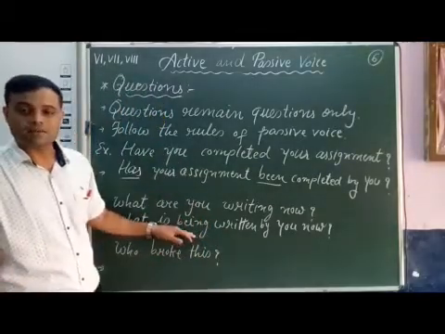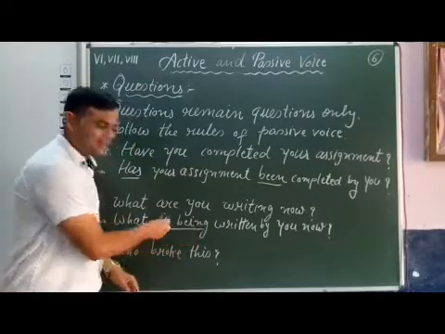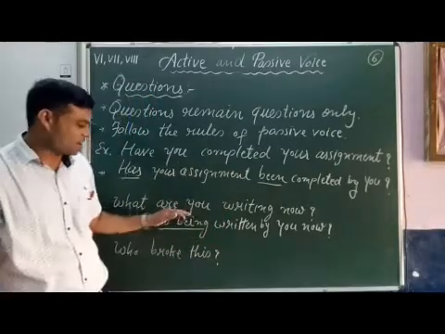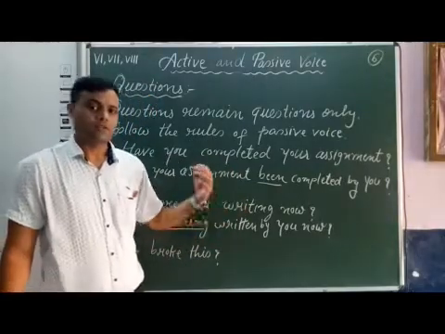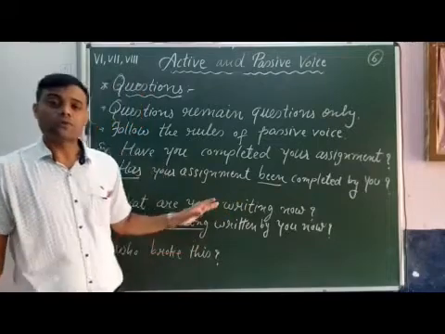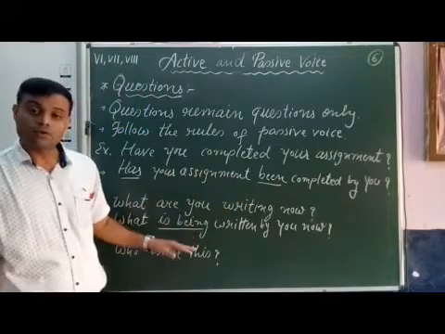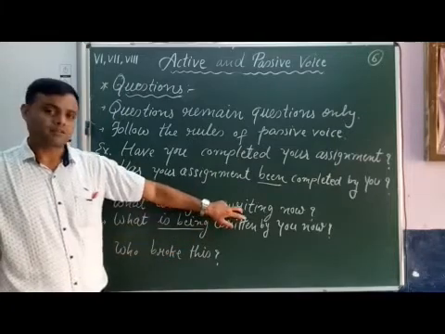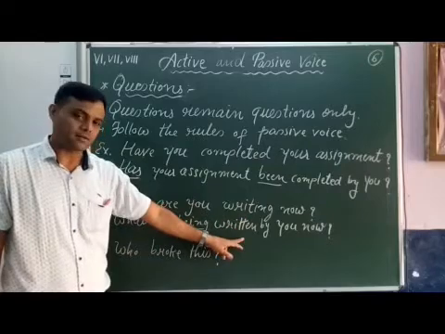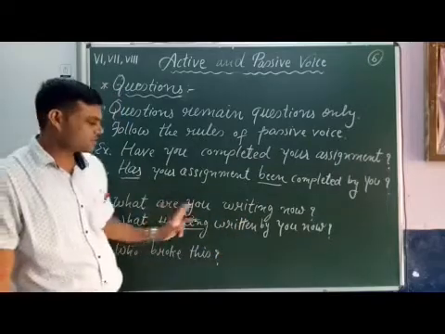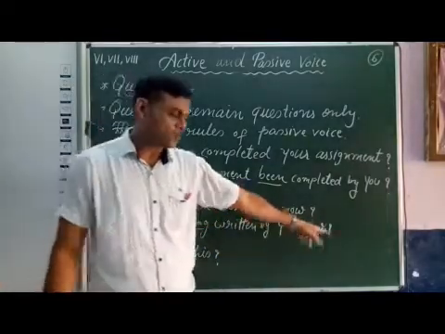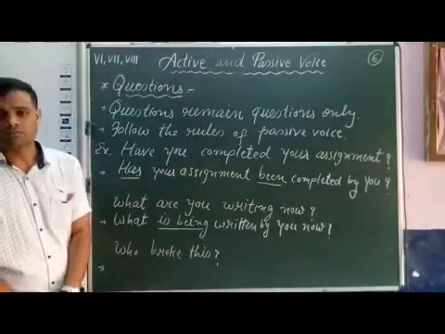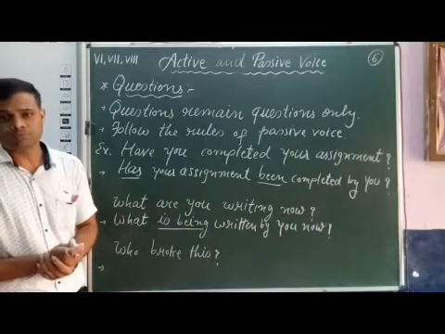What is being written? Now if you remember, is being is the to be form of present continuous tense. Here, what are you writing now? Are writing shows present continuous tense. So we have used the to be form of present continuous tense, that is being. Writing, its V3 is written. We have used by, subject, other words and question mark. So the sentence is in passive voice. What is being written by you now?